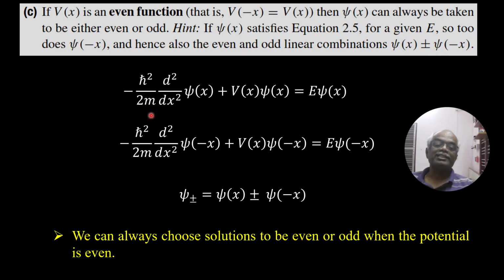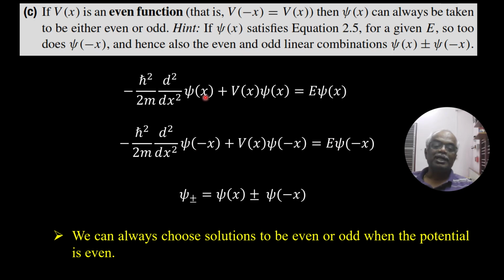So let us take the Schrödinger equation for psi of x: minus h cross squared over 2m, d squared over dx squared of psi of x, plus V of x, which we know is real, times psi of x, is equal to E psi of x. It gives the eigenvalue E. Similarly, if you replace x by minus x here, we know V of minus x is equal to V of x because it is even, so we write V of x as it is: psi of minus x gives E psi of minus x.